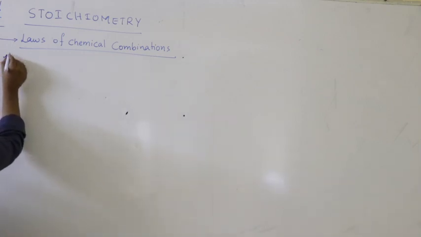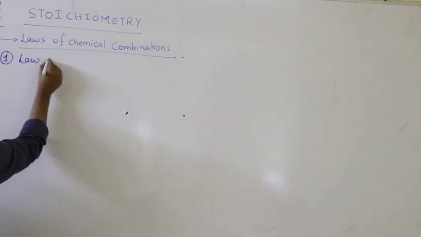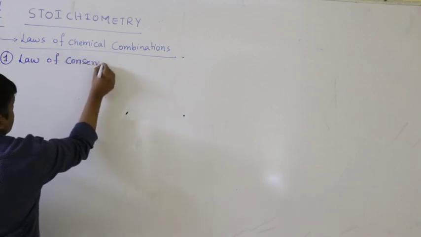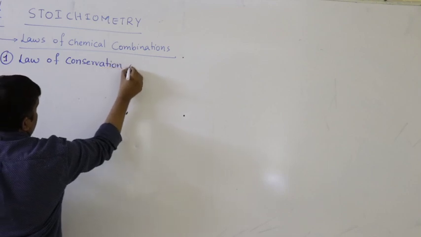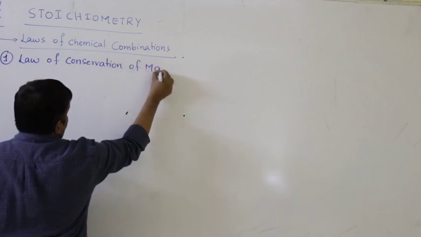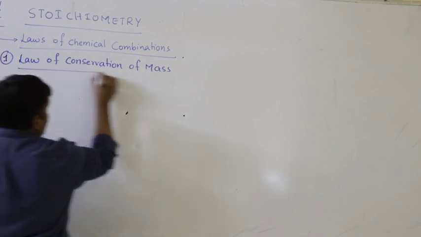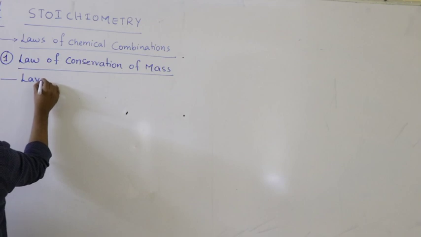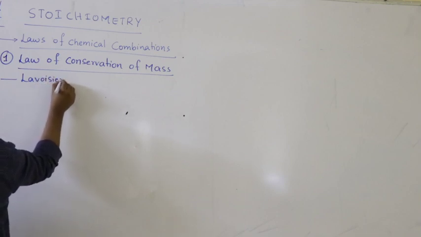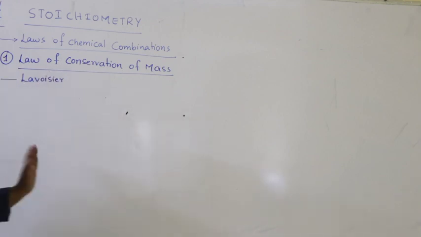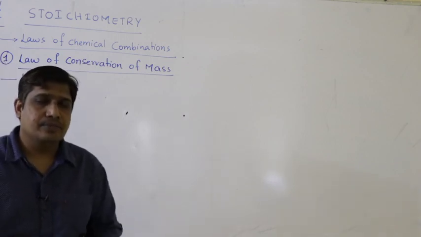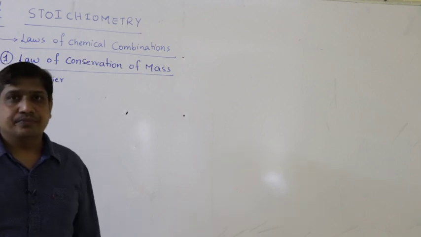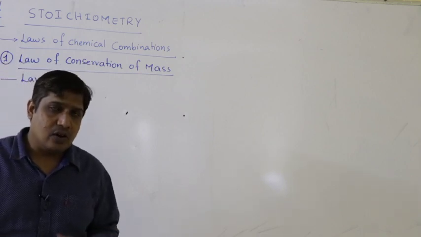So the first one is law of conservation of mass. Law of conservation of mass. It is proposed by Lavoisier. So what it explains? According to this law, mass can be neither created nor destroyed. Mass can neither be created nor destroyed.